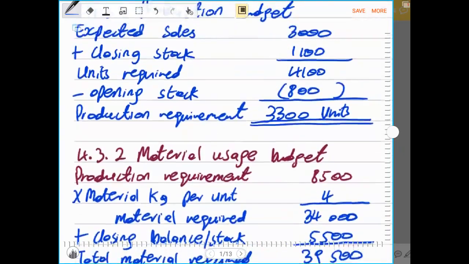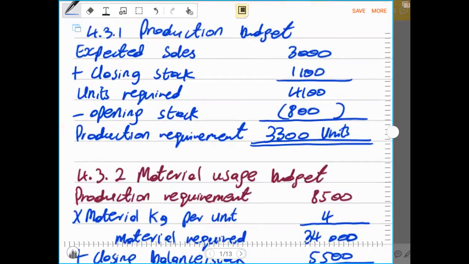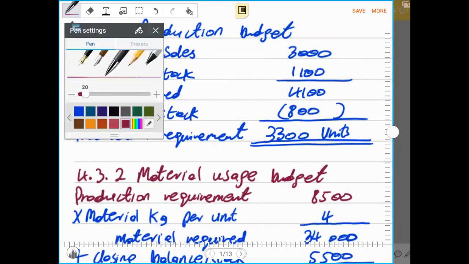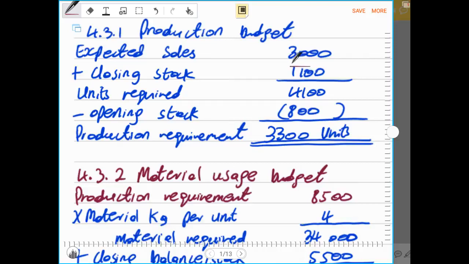And if you remember, as we did from the production budget, we did something very similar to what I'm busy with now. The closing balance was added, because closing balance will have been units that were produced in the current period and they were left at the end of the year. It means they were produced in the current accounting period. However, when it comes to the opening stock we subtracted. Why did you say less opening stock? Because the opening stock came from the previous accounting period.